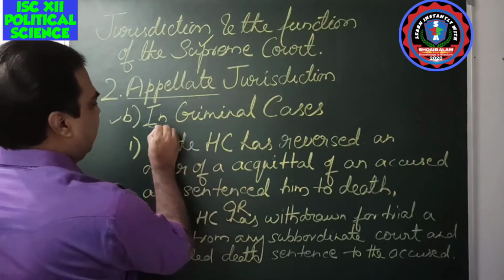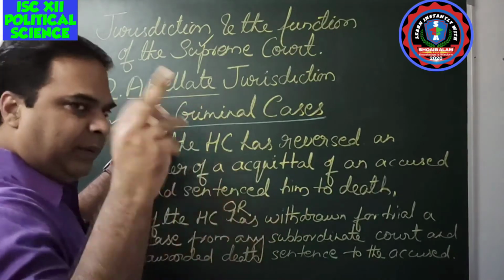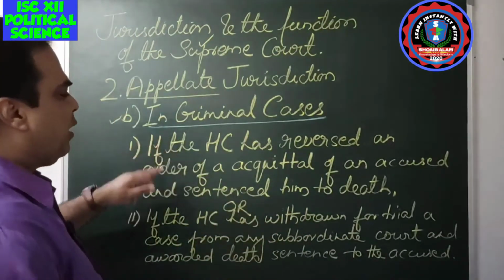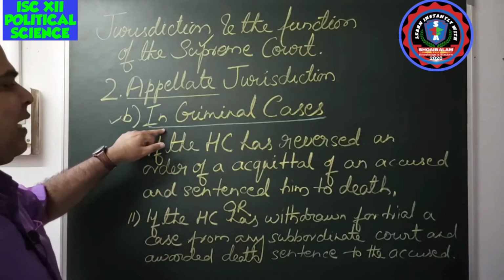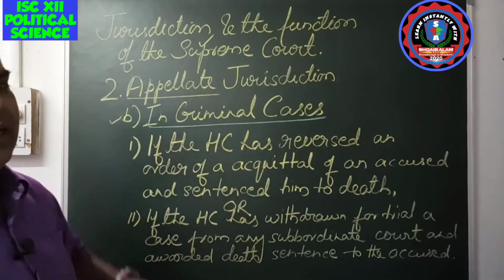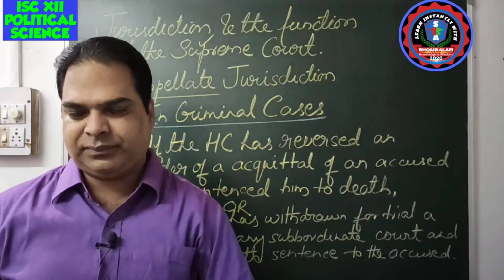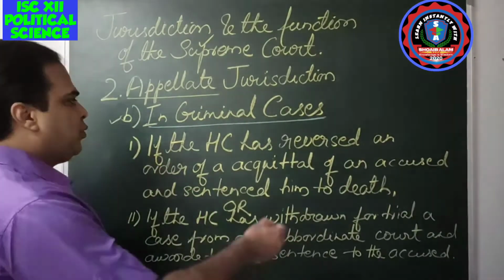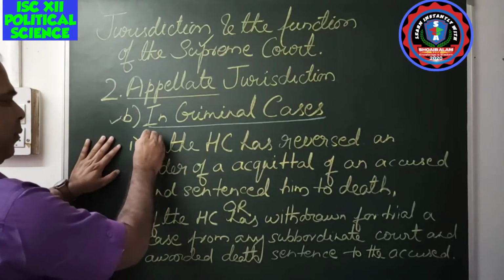The one before was on civil cases. Today we'll discuss criminal cases. So what type of appellate jurisdiction can be possible in criminal matters? You can look into it properly.